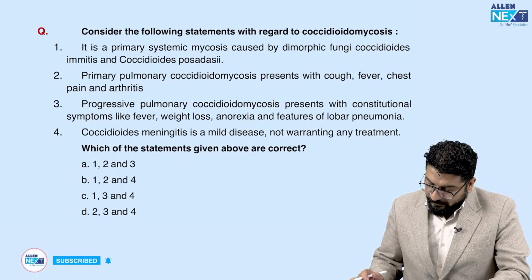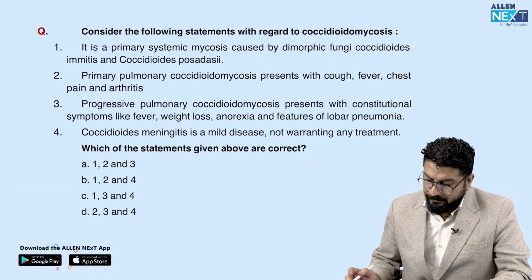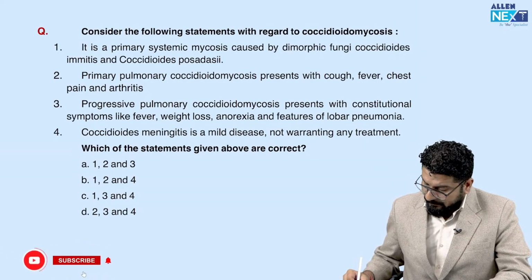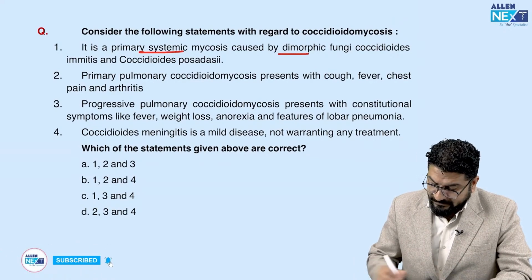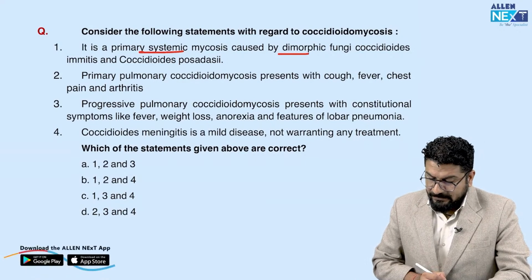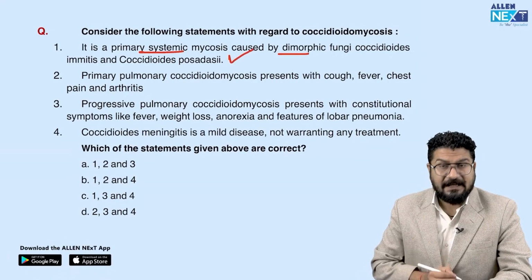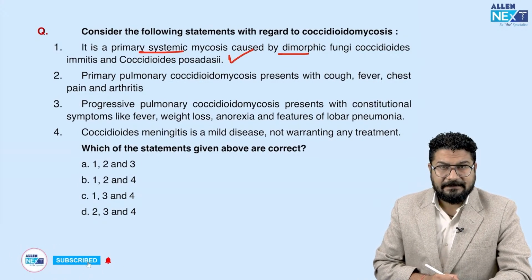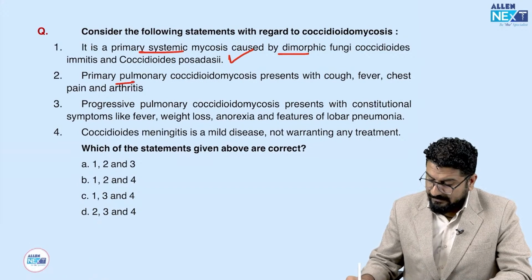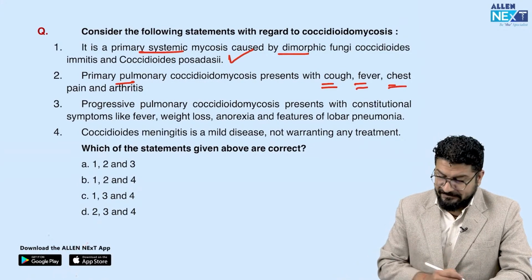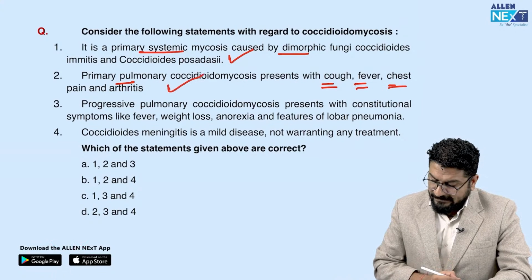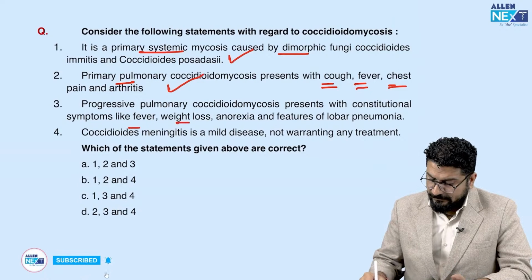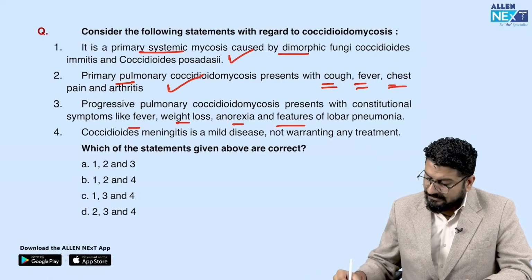Now, which of the following statements are true regarding coccidioidomycosis? Let us see. It is a primary systemic mycosis caused by dimorphic fungi, Coccidioides immitis and Coccidioides posadasii. That is a correct statement. Primary pulmonary coccidioidomycosis presents with cough, fever, chest pain and arthritis. Since it's pulmonary, you will have pulmonary manifestations like cough, fever, chest pain. That's again a true statement. Progressive pulmonary coccidioidomycosis presents with constitutional symptoms like fever, weight loss, anorexia, and there can be features of lobar pneumonia. That's again a true statement.